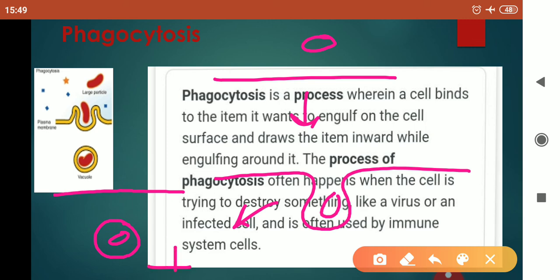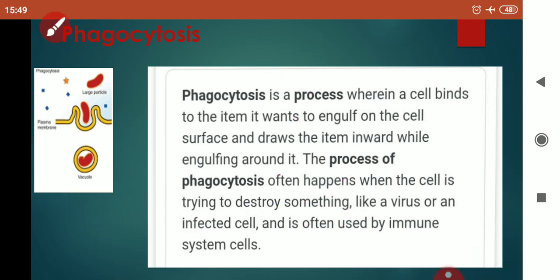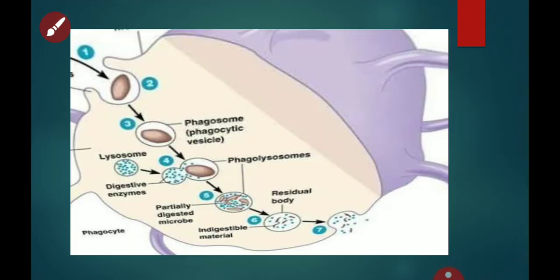After this, you know the process that this phagosome combines with lysosome to form phagolysosome, and the food particle is digested by the enzymes present in the lysosome. That's all about phagocytosis. This process you have studied. So children, that's all about the revision of